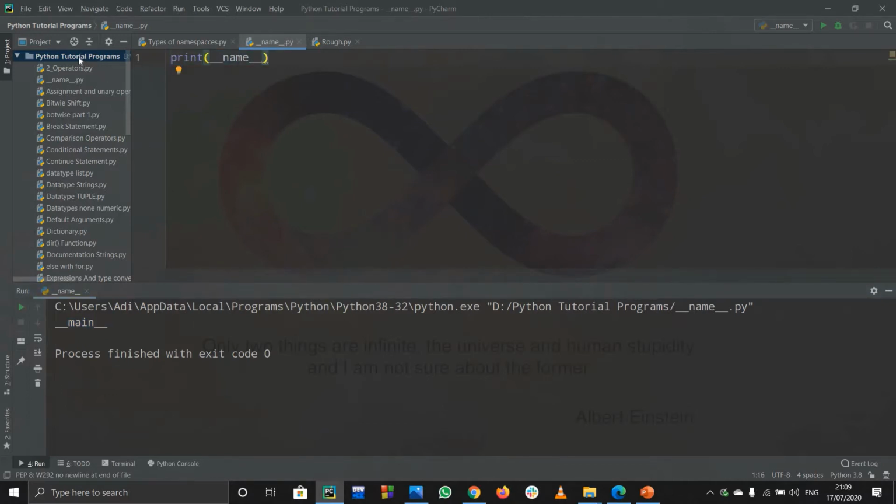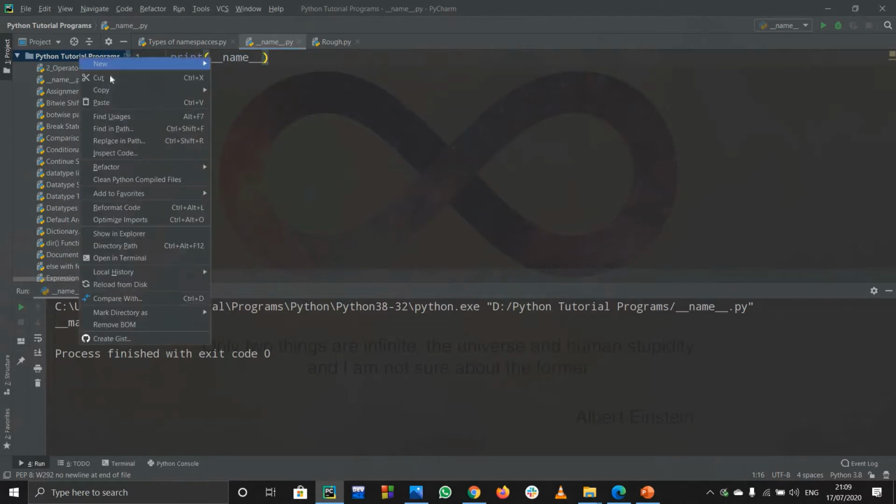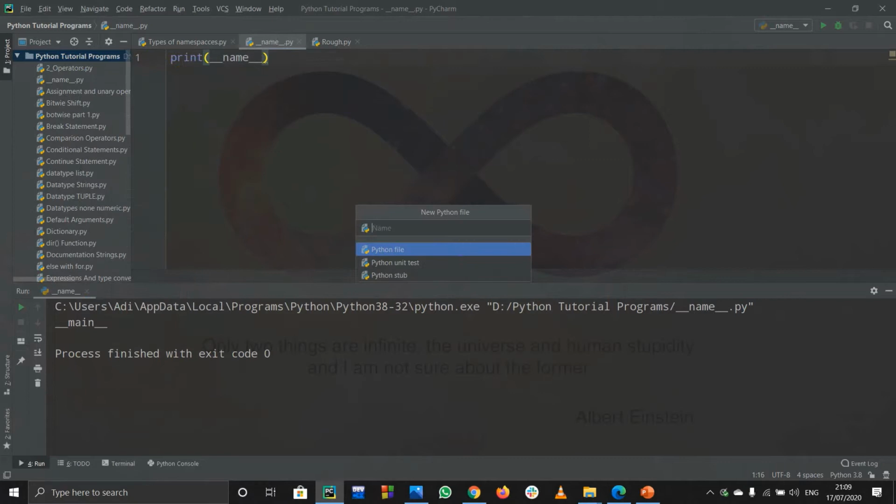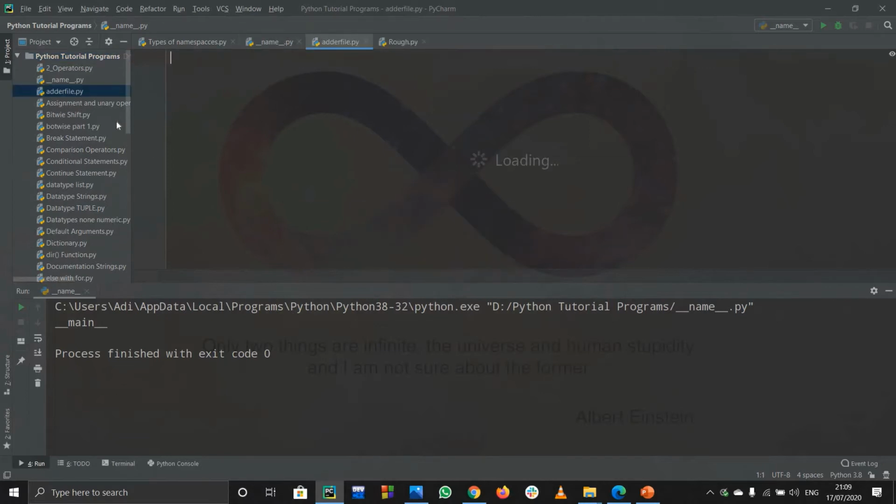So let us do one thing. Let us create our own module. In this same folder I'll create a new Python file. Obviously it will be saved with .py, and suppose I want to add a function called addition in this module. So I'll name this file as adder file. This is my adder file and I'll save it. Inside this file I'm going to define a function called adder. Basically it just adds two numbers. We'll keep it as simple as possible.